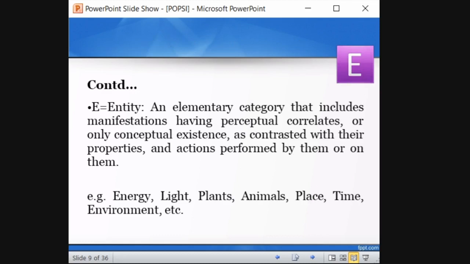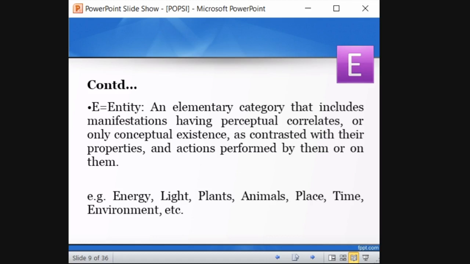So what is E? E is entity. We saw entity. This is also an elementary category that includes manifestations having perceptual correlates or only conceptual existence, as contrasted with their properties or actions performed by them. So what in simple terms should you remember? These are mechanical, standard definitions. I want you not to mug up the definition. I want you to understand the concept. Okay. So what is an entity? It represents the actions performed by the discipline. Simple. Remember it like that and you will understand. Then you read the mechanical, structured definition. It is the actions performed by them or on them. Let it be performed by them or on them.